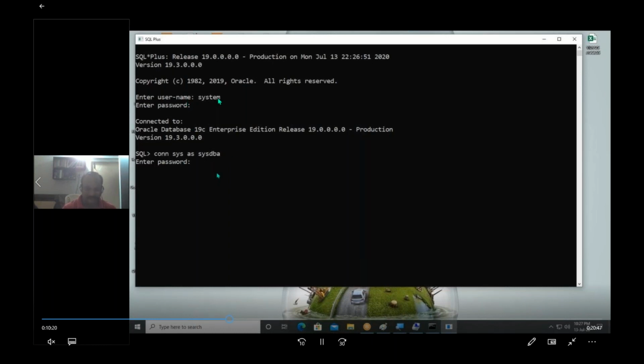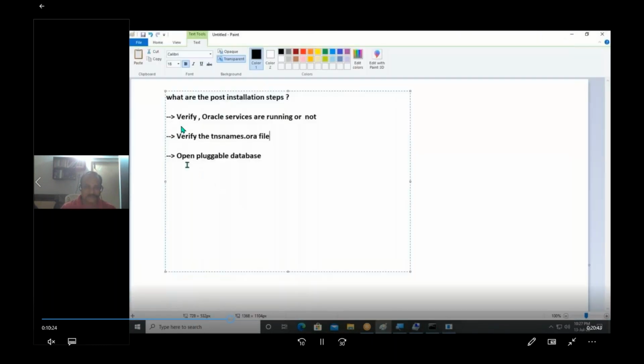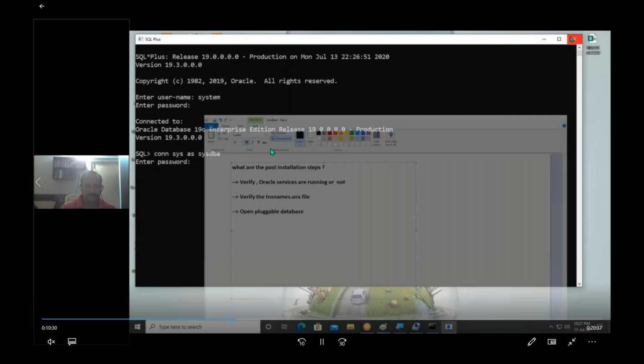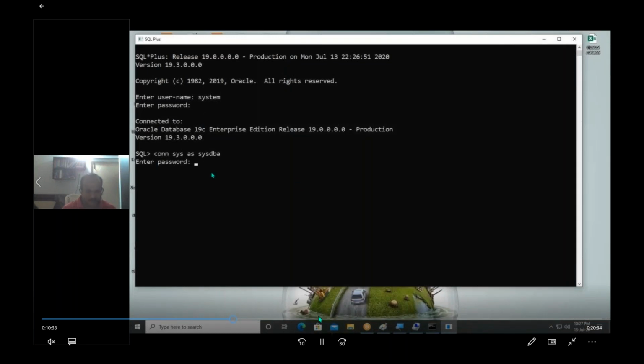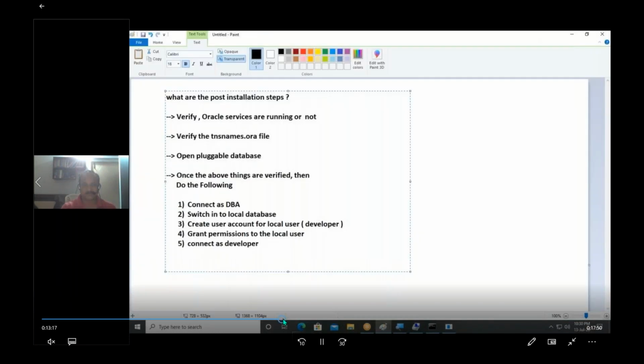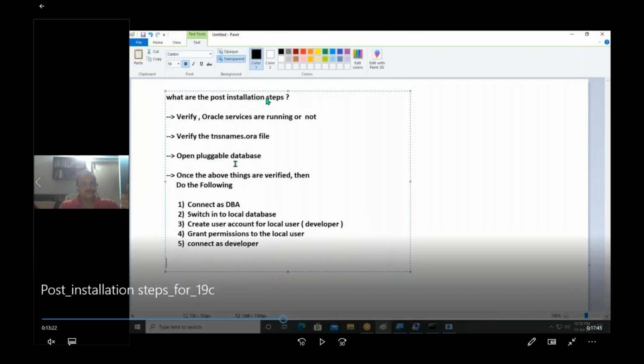See, once installation completed, I am able to successfully connect to the database. Here I typed each and every point. What are the steps we have to follow after installation? These are the steps you need to follow: verify Oracle services, verify TNS names, open pluggable database.